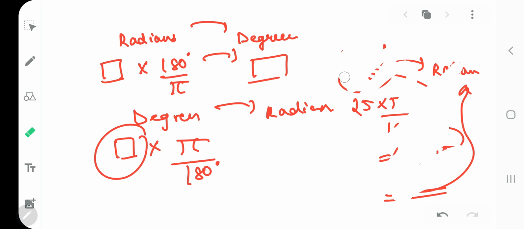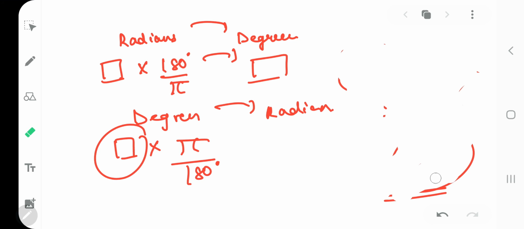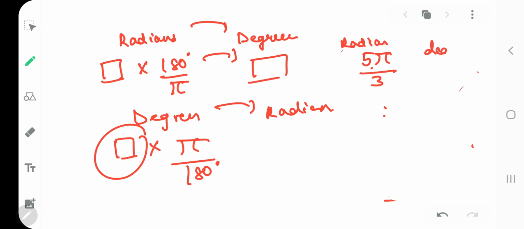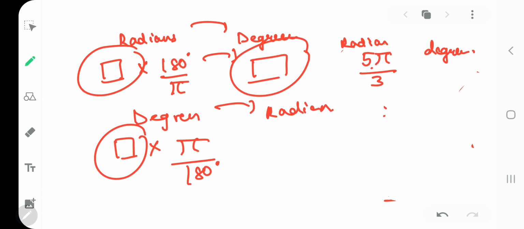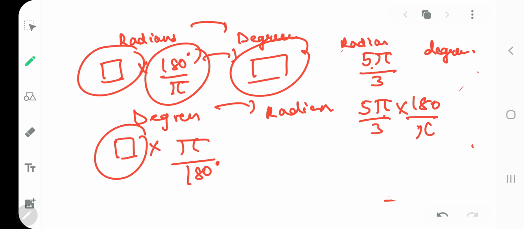Now suppose I give you radians to convert to degrees, in that case what will you do? Let's see. Suppose I give you 5 pi by 3, this is your radian, and you want to convert it into degrees. As I said, if you want to convert radians into degrees, you have to multiply with 180 upon pi, that is 5 pi by 3 into 180 upon pi. Cancel. Got my point clear? And you have to get your answer in degrees.